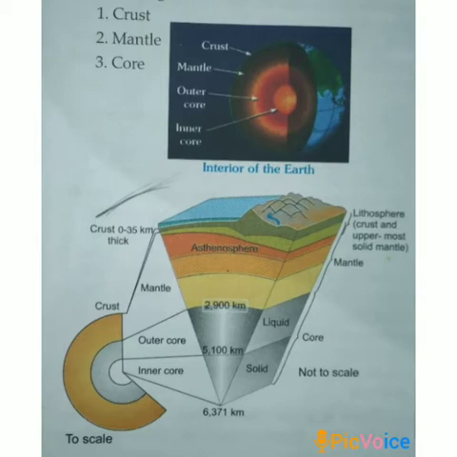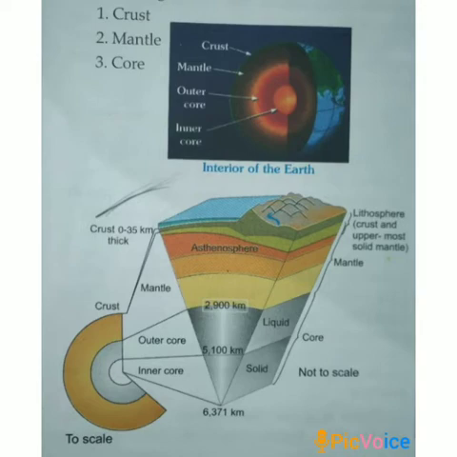The uppermost layer of the Earth is known as the crust. You can easily understand this through the given diagram. The crust is very thin. If we could think of the Earth as an egg, the crust could be regarded as the shell.